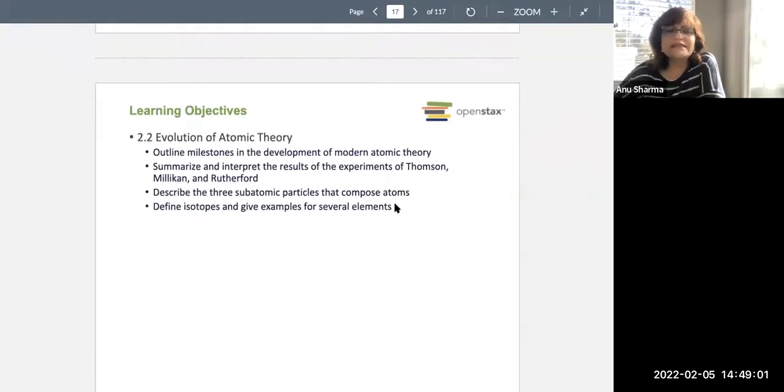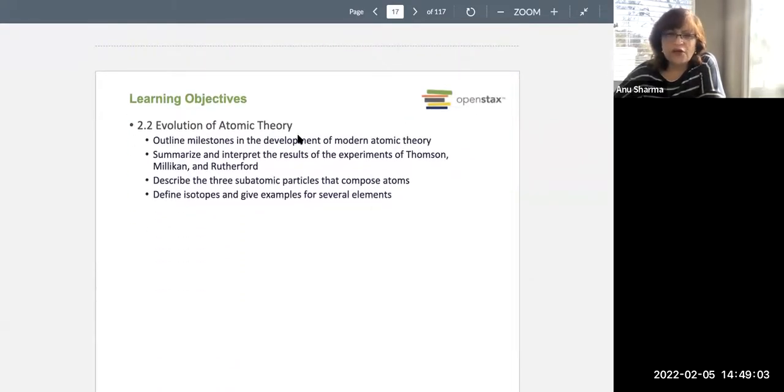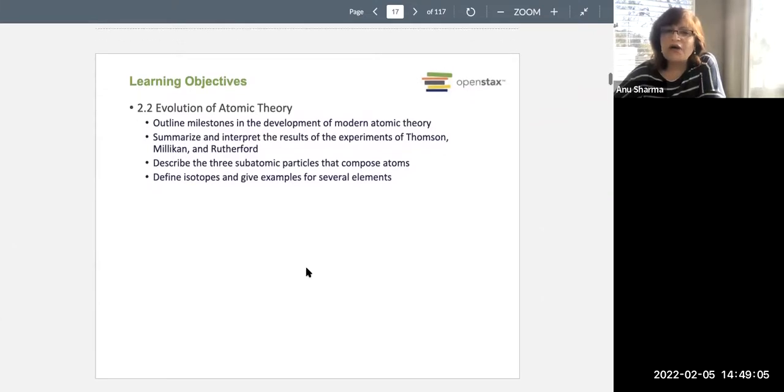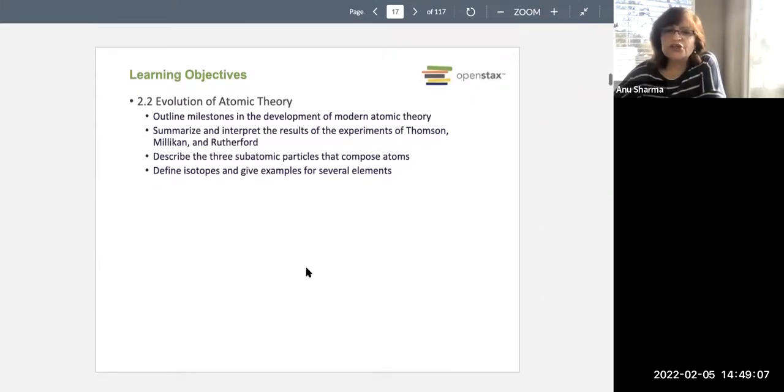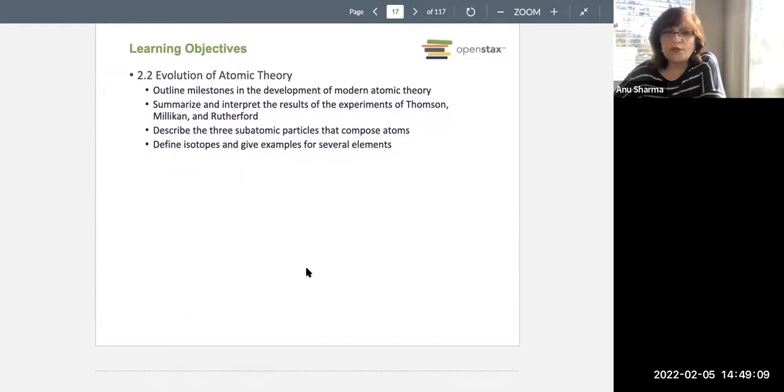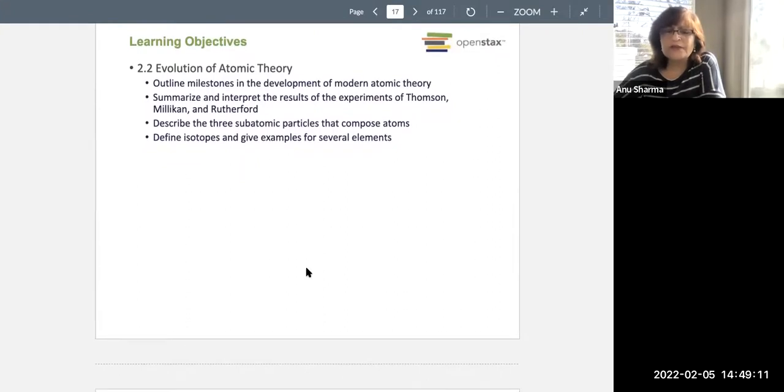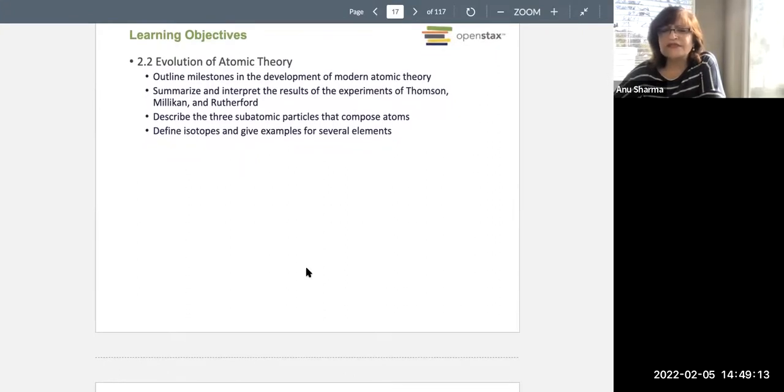Okay, next is the evolution of the atomic theory. How did we come to know about the structure of atoms, what is an atom made up of, and how did we actually validate that structure? So in this case, we are going to look at the different experiments by J.J. Thomson, Millikan, and Rutherford.